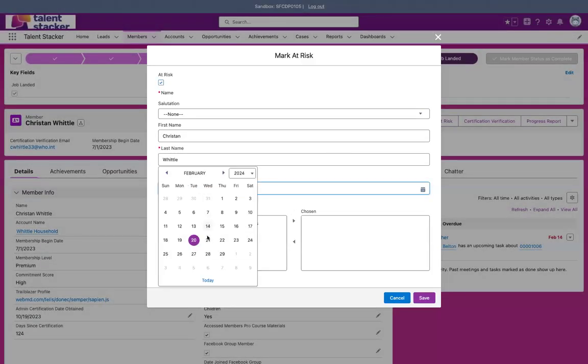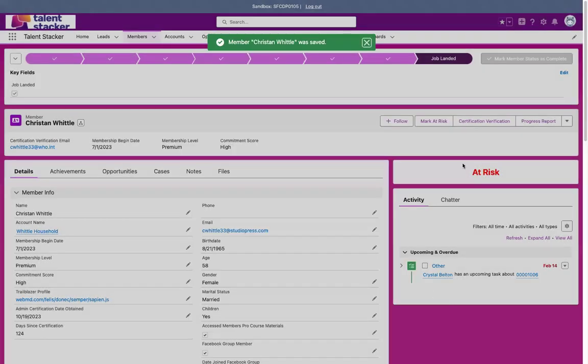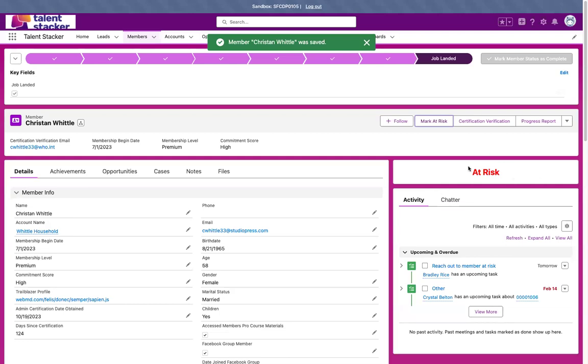You would select the date that they were marked at risk, and then the reason they were marked at risk. In this case, this member achieved all of these objects within a reasonable amount of time, but for the purpose of this explanation, let's select that this member maybe didn't obtain their certification within the first 3 months. So we'll choose that, save that, and then that member has now been marked as at risk, and this will populate a banner on their page. So this right here will identify them as at risk.